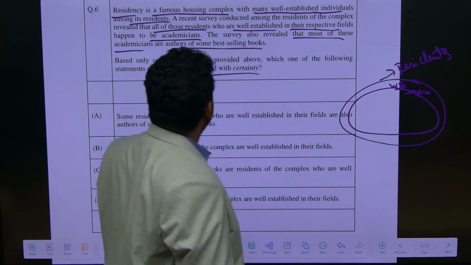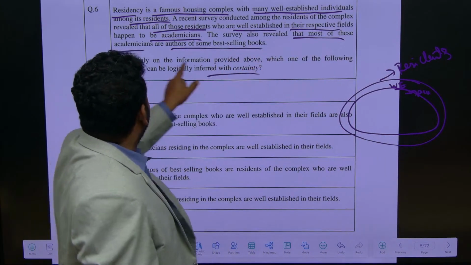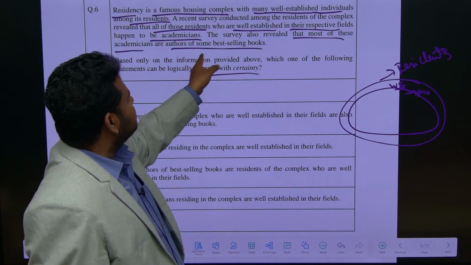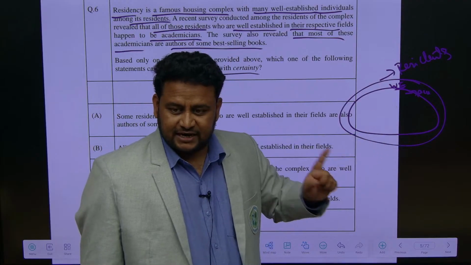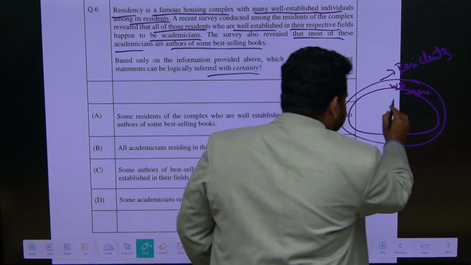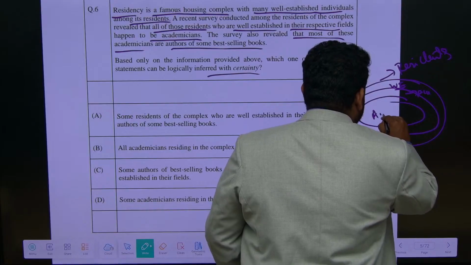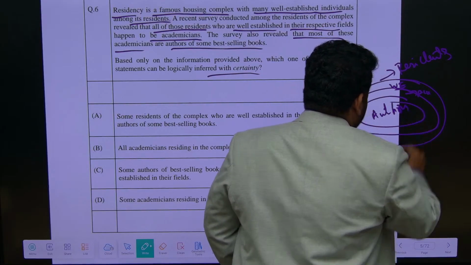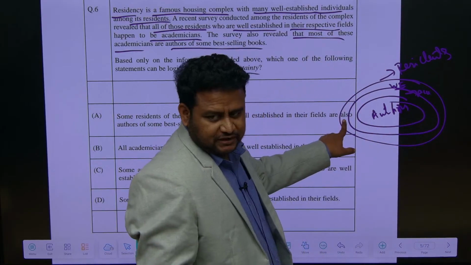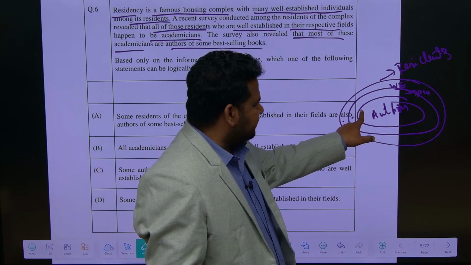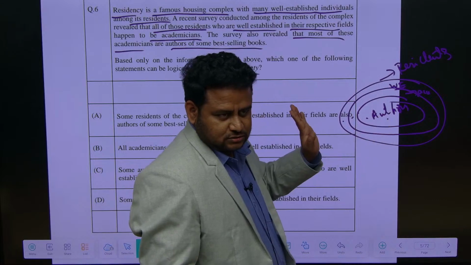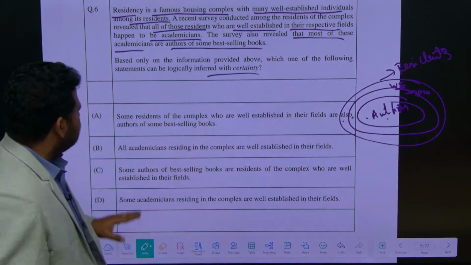The survey also revealed that most of these academicians are authors of some best selling books. Are they telling all? No. Again they are telling many or most. So here they are authors. These are all the residents, but they are not all well established. These are all well established and also academicians. These are well established academicians or authors. Now got it? Now look, go for the options.